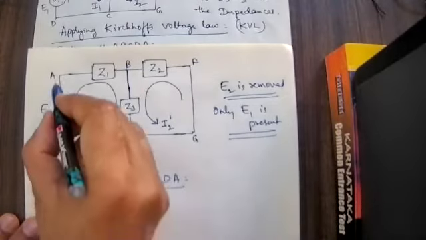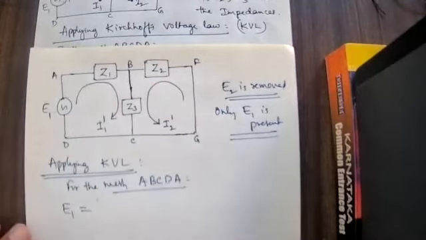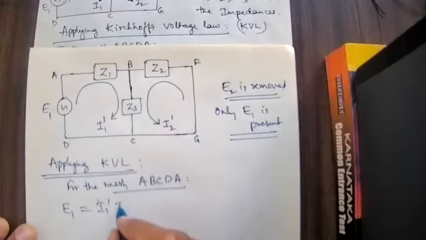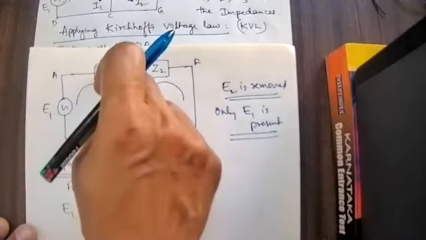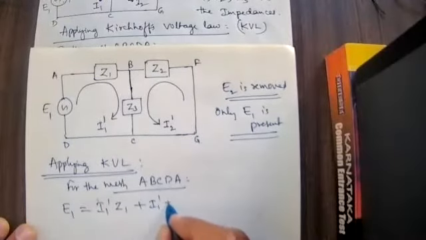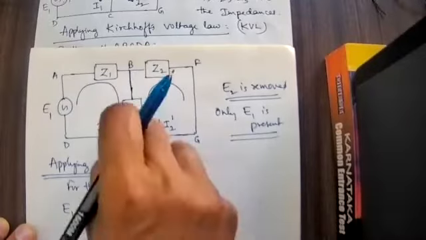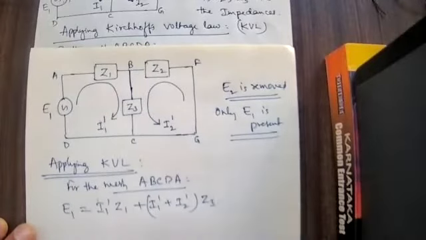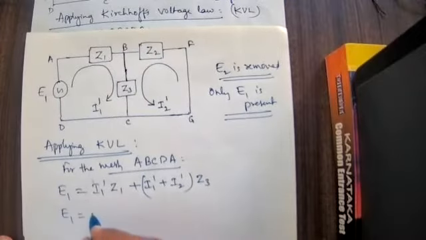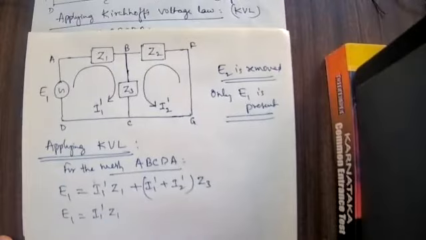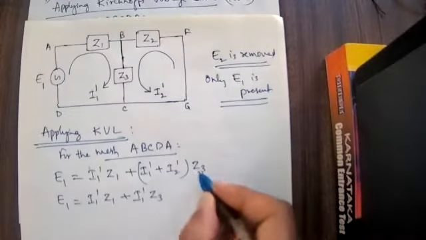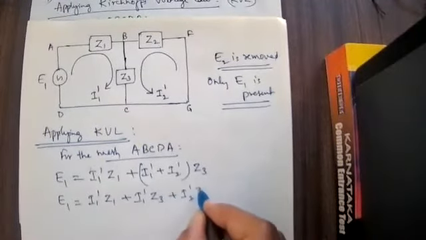Now, for the ABCDA mesh, if I apply Kirchhoff's second law, I can write I1 dash into Z1, plus I1 dash plus I2 dash multiplied by Z3. Expand this: E1 is equal to I1 dash Z1, plus I1 dash Z3, plus I2 dash Z3.